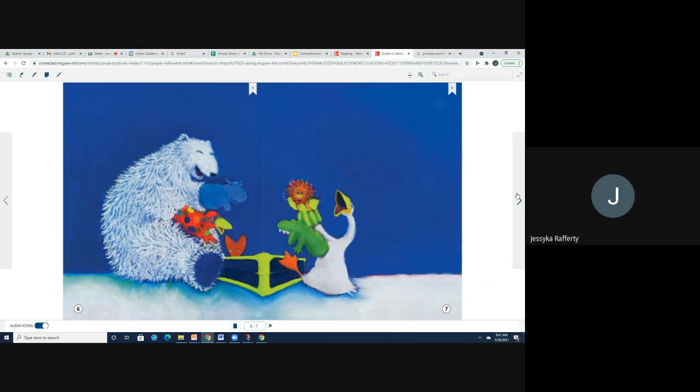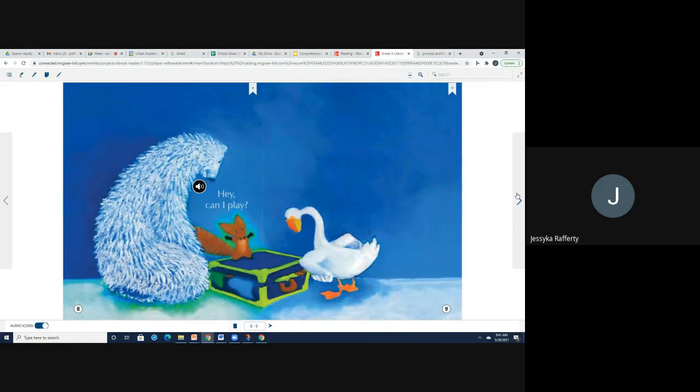Let's play. And remember, we know this is a fantasy because animals can't talk. Here they are laughing. Looks like they're playing with those puppets of theirs. Hey, can I play? So Fox is now asking Bear and Goose, can I play too? What do you think they're going to say? So that's some of the questions we could ask ourselves. What do you think their answer is going to be? Are they going to let him play with them? Are they going to let him join in on the fun?